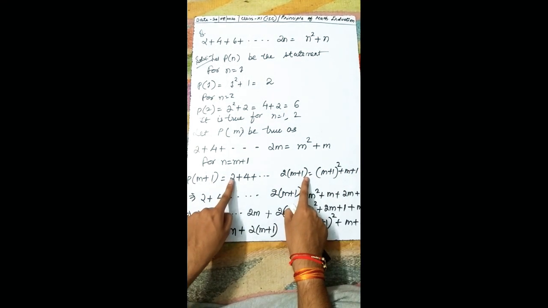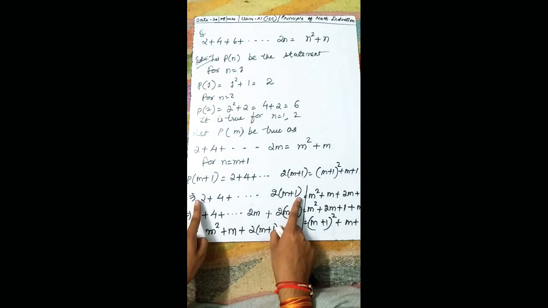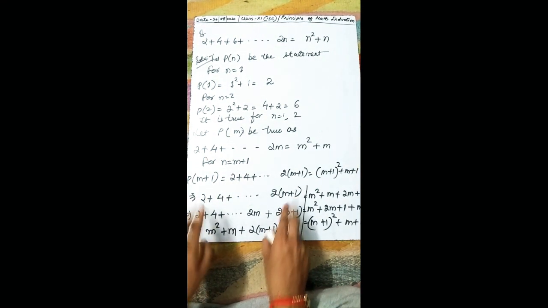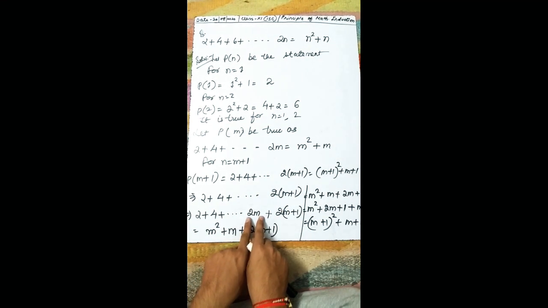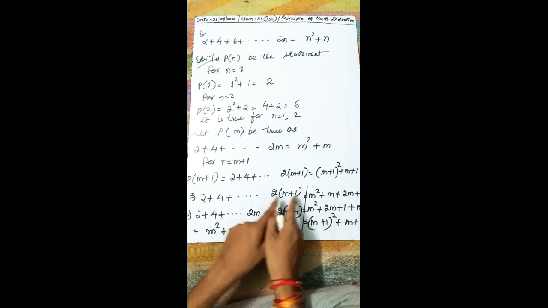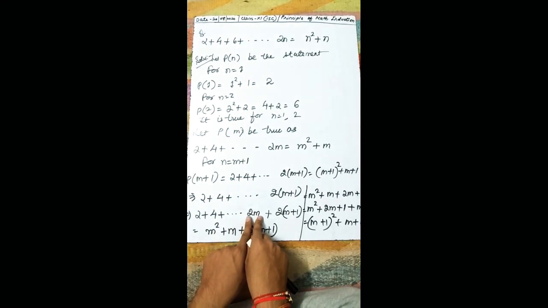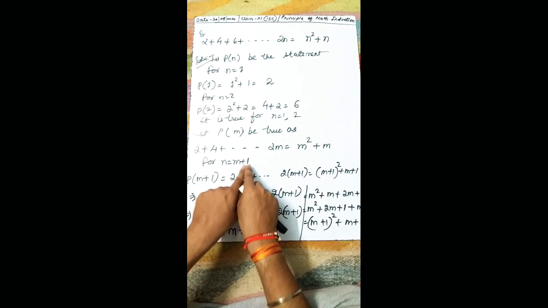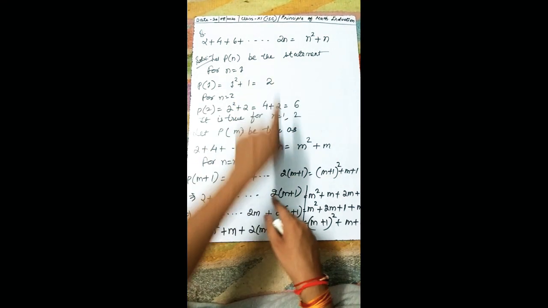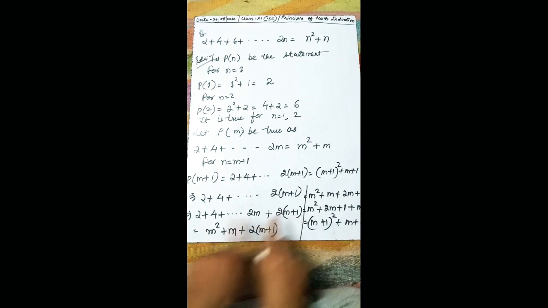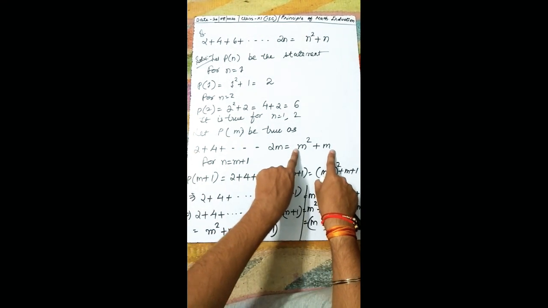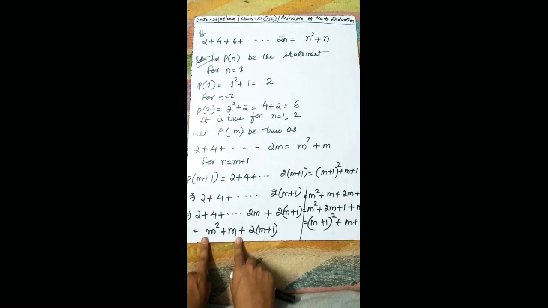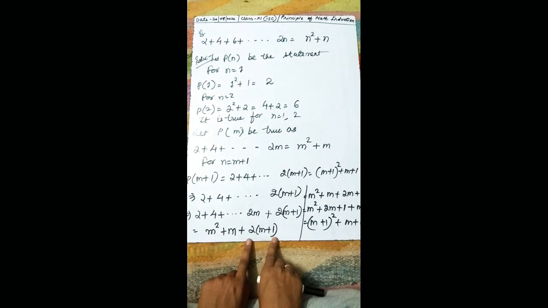So let us consider this thing. I explained you considering this. Now how can we write this step? We need the predecessor of it. What will be the predecessor of it? It is 2m only, because if we are going back here, we'll get 2m because we stepped one forward, no? So what will be the previous one? This will be 2m only. So plus 2m plus 1. Now in place of the previous terms, what can we write? m square plus m, and this 2m plus 1.